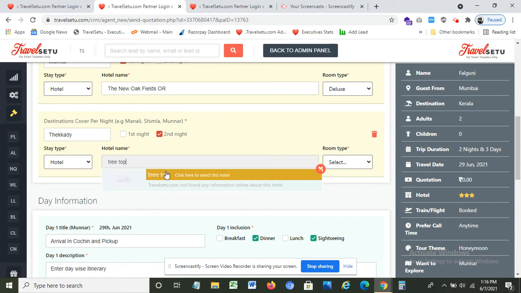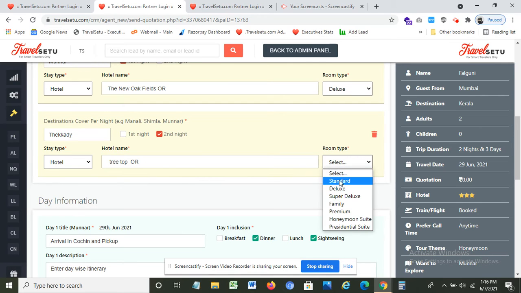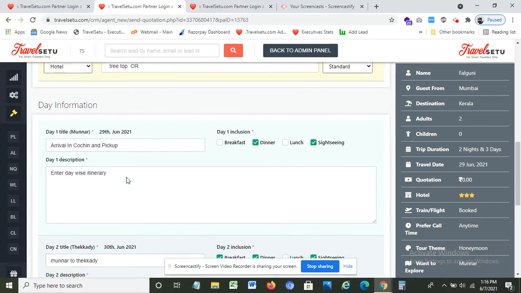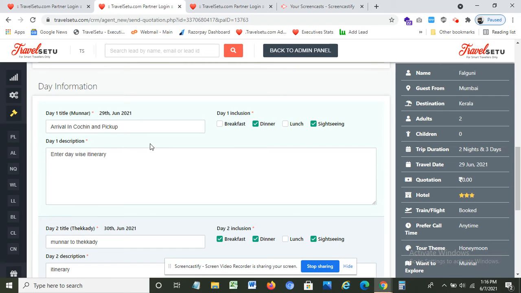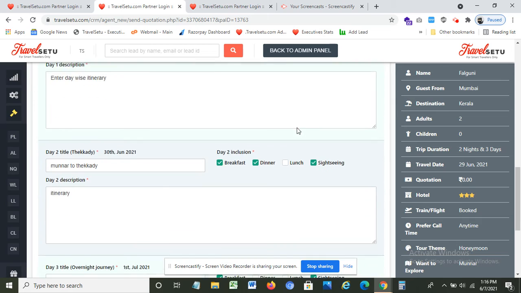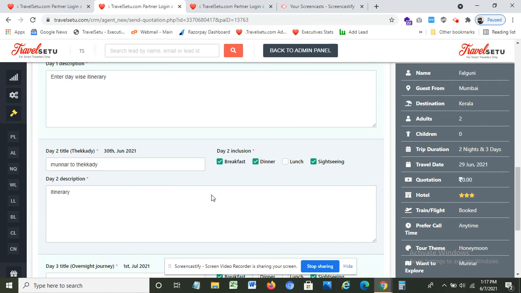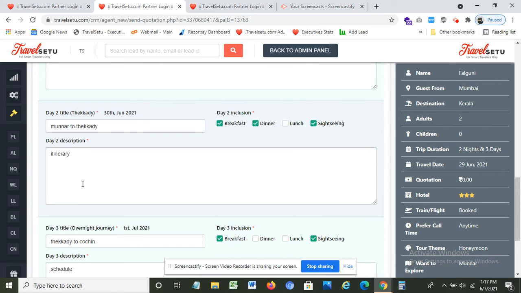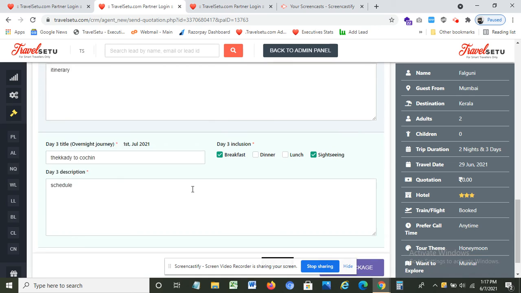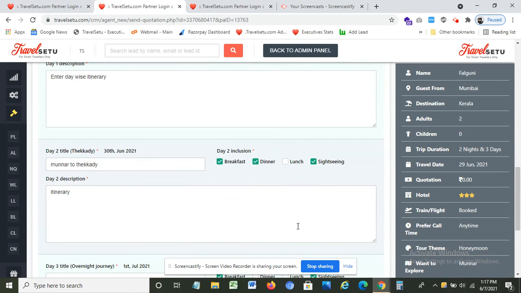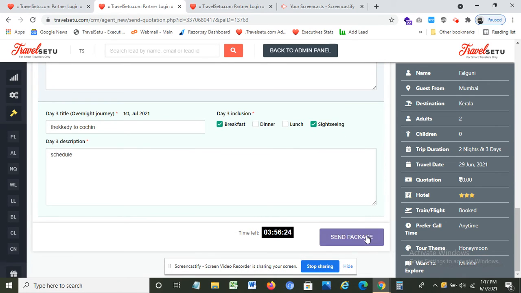Suppose your hotel is not in the list of TripAdvisor, then you can also specify it by clicking here and entering the name, treetop. Select. This is the automatic itinerary. Select your dinner inclusions, all the things, and send the package. Please make sure that you are entering the exact, proper day-wise detailed itinerary for the client. Now send the package to the client.